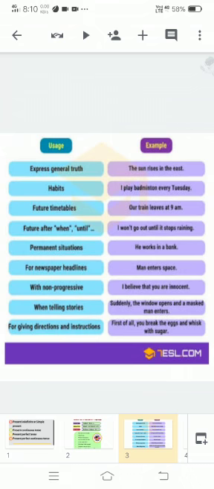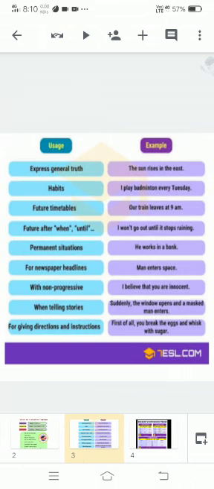Permanent situations, he works in a bank. For newspaper headlines, man enters space. With non-progressive verbs, I believe that you are innocent. When telling stories, suddenly the window opens and a masked man enters. For giving directions and instructions, first of all you break the eggs and whisk with sugar, like that. Okay, so I hope this present simple is clear to you.